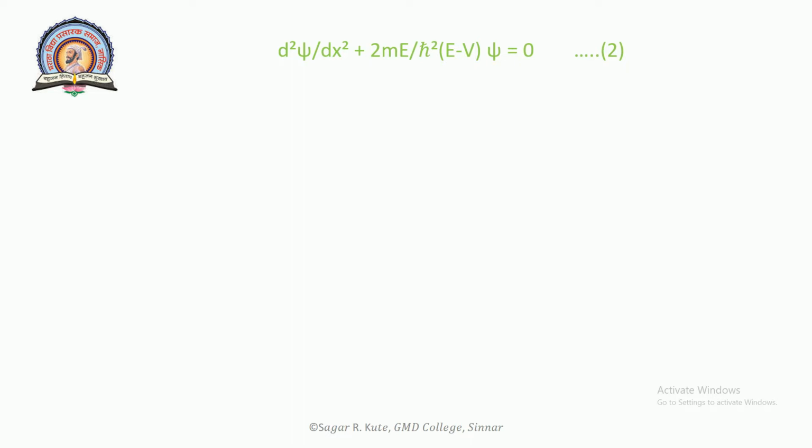To explain the energy level structure of the electron from 0 to V0 region, let us consider two constants related to the energy. Alpha square is equal to 2mE upon h cross square, and beta square is equal to 2m into E minus V0 upon h cross square.